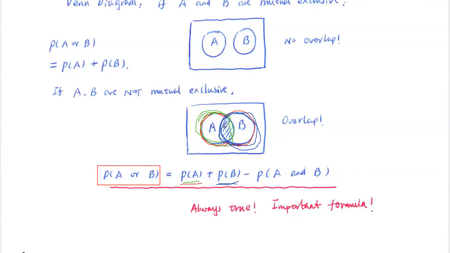this area, we count twice. Remember when we calculate the probability of A, this area we count one time. And then later when we calculate the probability of B, this area is counted again. So it's a double count, right? That's not good. We want to subtract that double count. So that's the reason you see the minus here, everybody.